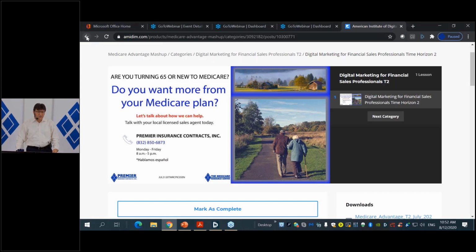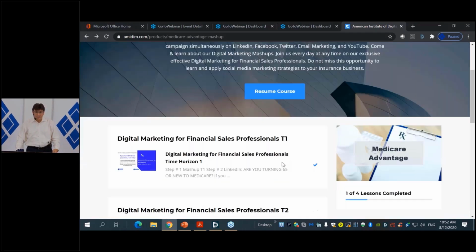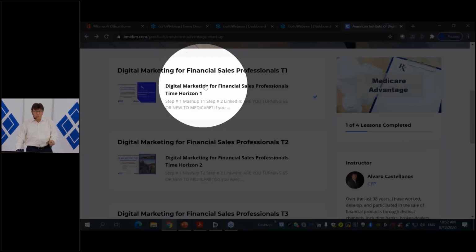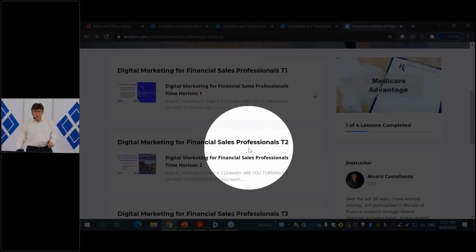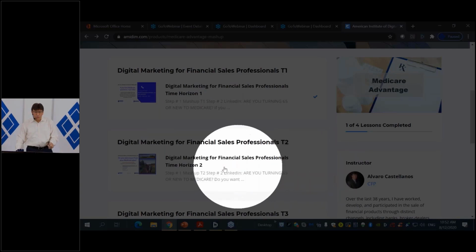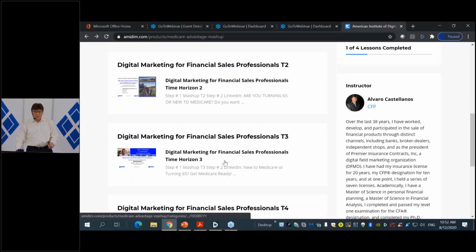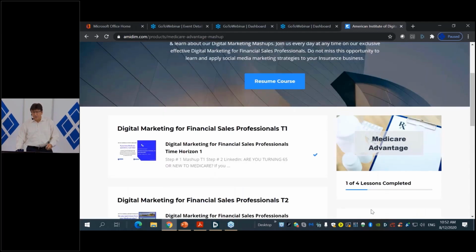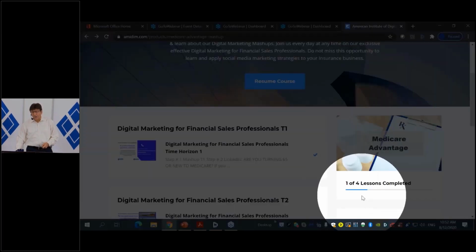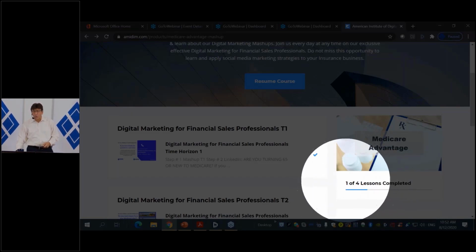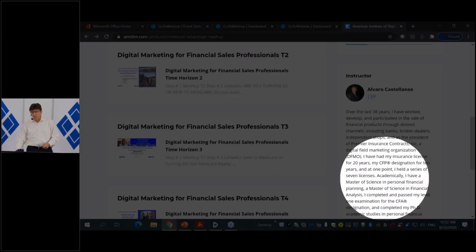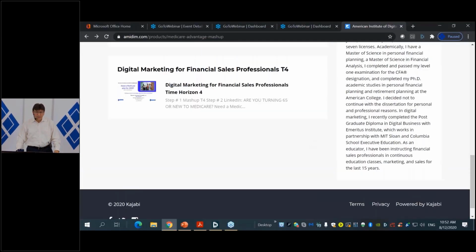But let me go back a second here, because I just want to show you something in terms of the overall course. You're going to see all the different modules here. We have Time Horizon 1 and Time Horizon 2, which is where we are right now, and then Time Horizon number 3 and Time Horizon number 4. On the right-hand side, you have a little line that shows you where you are in terms of the process, and then some information about me, the instructor. And so that's how we do it.